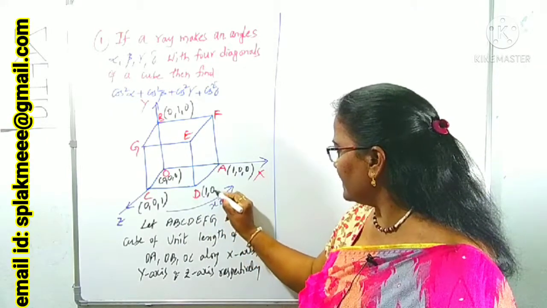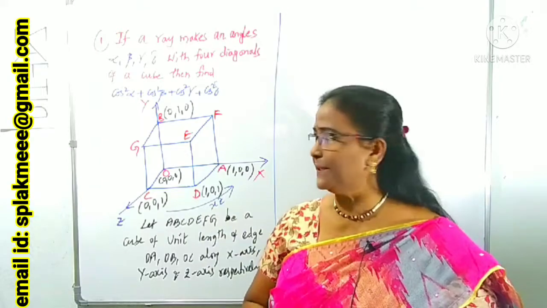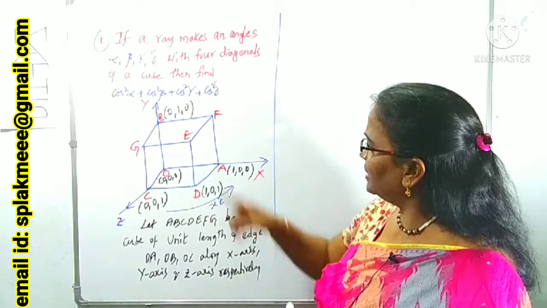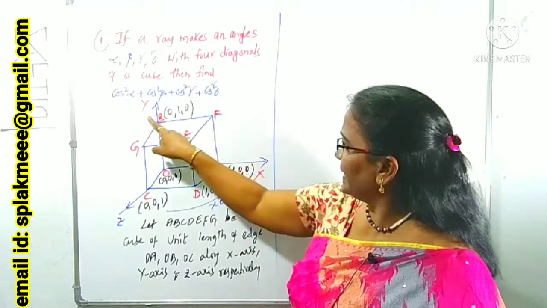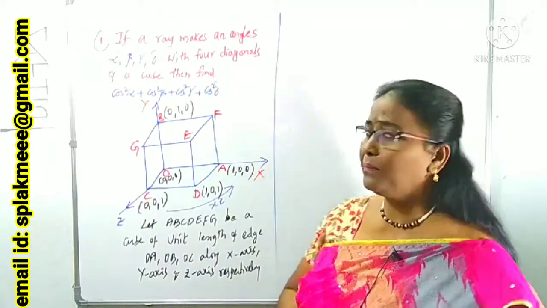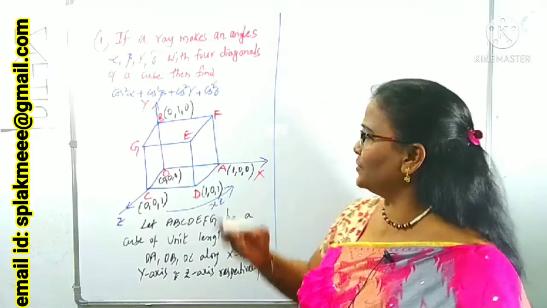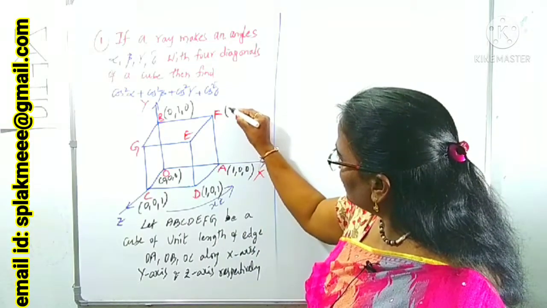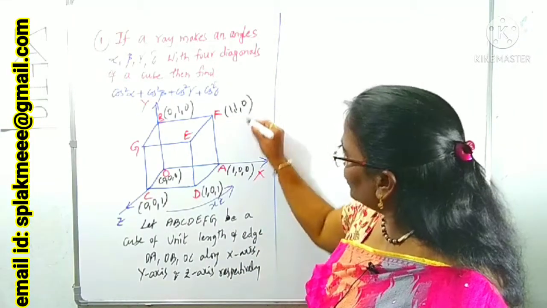y is 0, z is 1, right? These are the coordinates of D. Now, what about F? F is in which plane? XY plane. This is X, this is Y, XY plane. In the XY plane, what is 0? Z is 0. Means what? These coordinates are 1, 1, 0, the F coordinates.